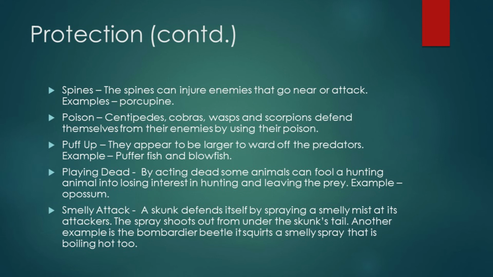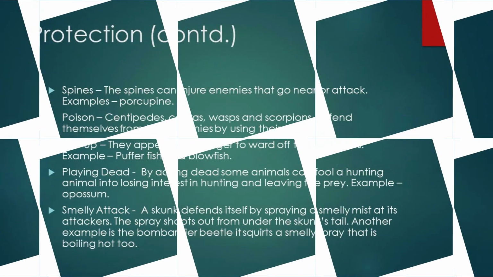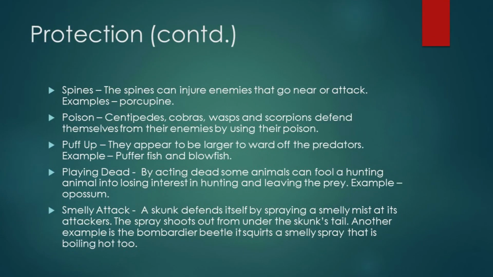Some animals puff up, blowing up their size so they appear larger, to ward off predators. Examples are puffer fish and blowfish. What happens here? The fish is small in size, but when attacked by predators, it becomes larger in size to protect itself. Some animals play dead. By acting dead, some animals can fool hunting animals into losing interest in hunting and leaving the prey. For example, opossums.